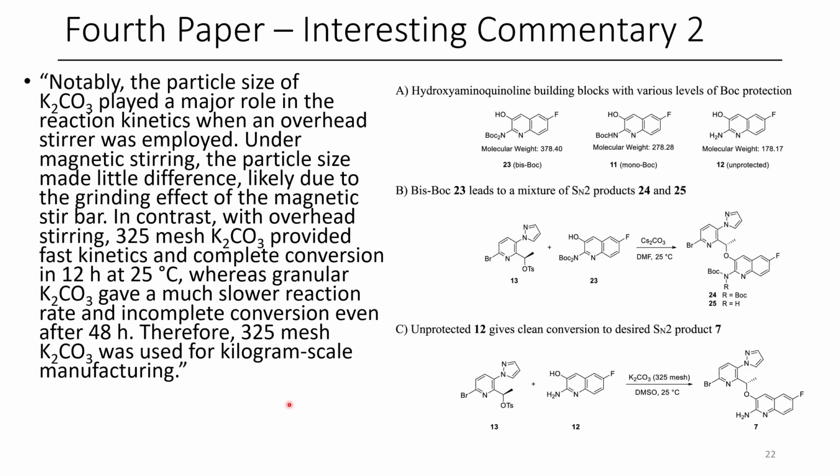So they found that the particle size of 325 mesh potassium carbonate provided fast kinetics and complete conversion in 12 hours at 25 degrees Celsius, whereas granular potassium carbonate gave a much slower reaction rate and incomplete conversion even after 48 hours. So this is another interesting problem. I think this is something we don't often think about in bench scale synthesis. The particle size of your base can definitely play a role. I know I personally haven't screened particle size in any of the methods I've worked on, and I'd be interested to hear if any of you have in the comments.